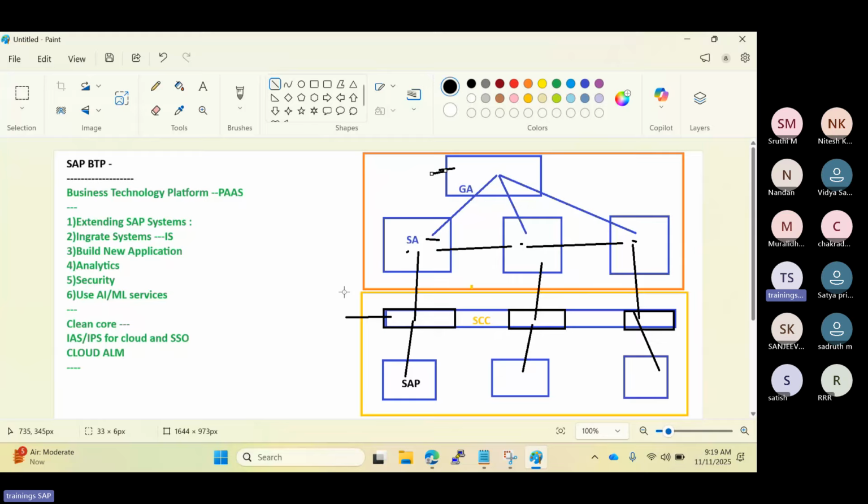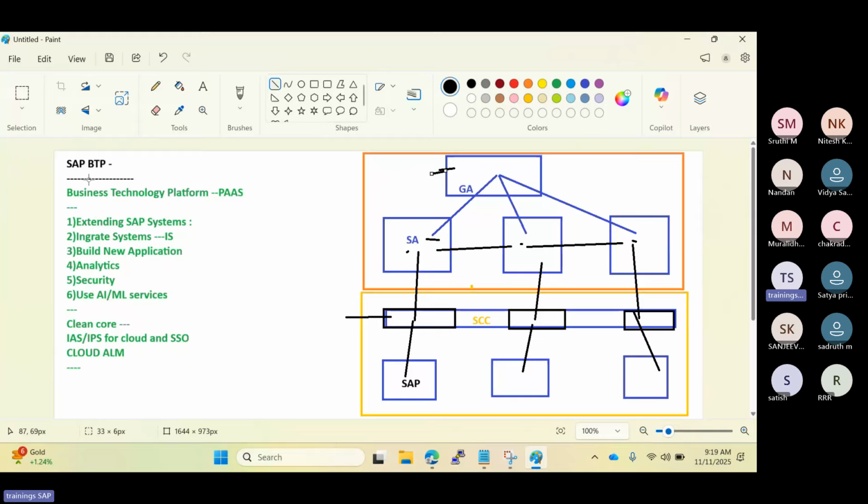So in one line, BTP is the cloud extension and integration platform that keeps S4HANA clean, and it will enable us to do the innovations, right? So nowadays our roles are merged. Basis and cloud basis BTP, these roles are merged. Why? Because this is the advanced platform, the cloud advanced platform here, right?